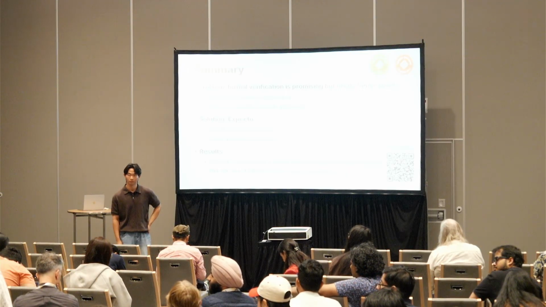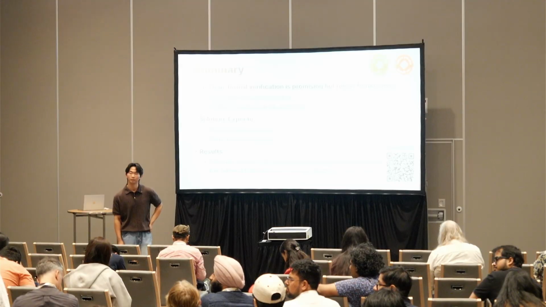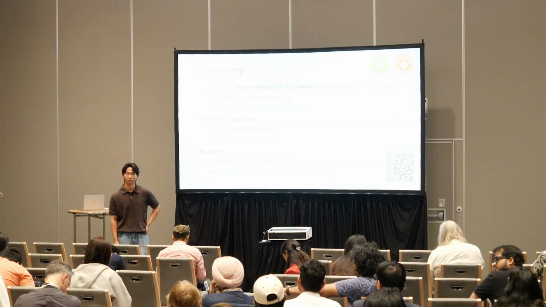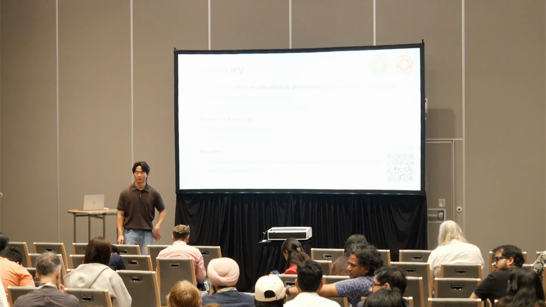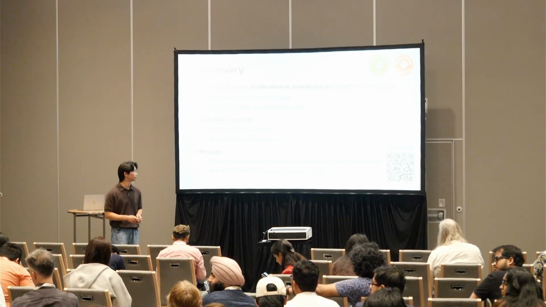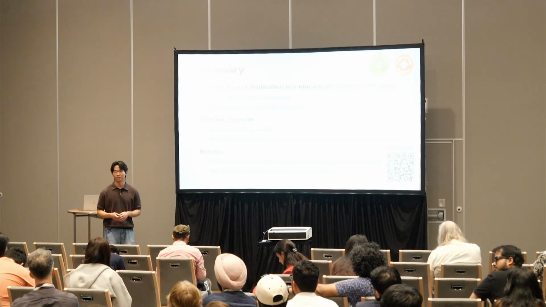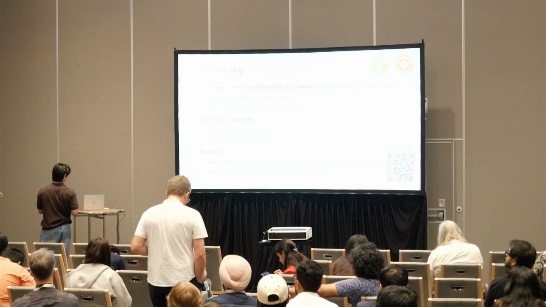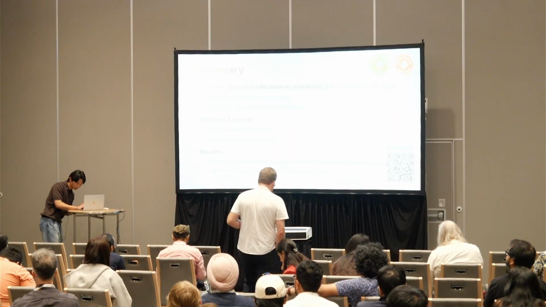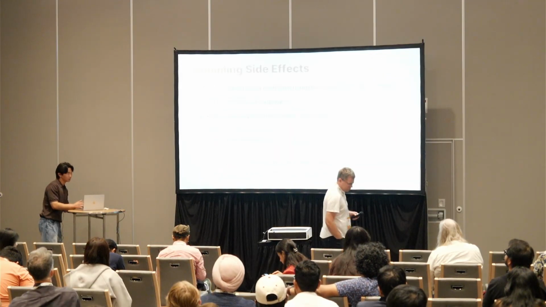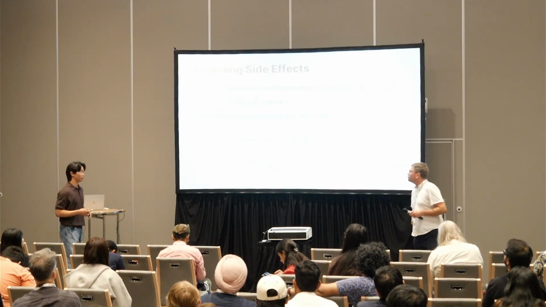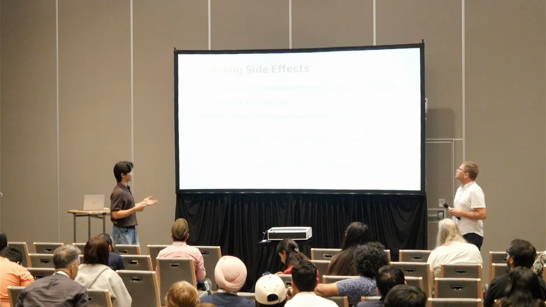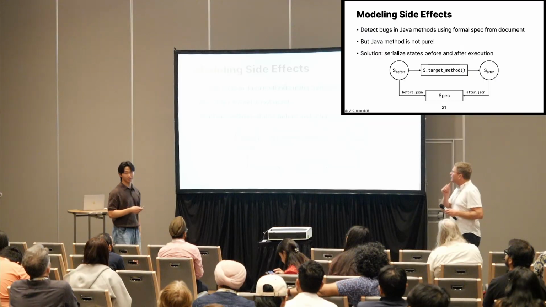So that's one difference. But my question is, for the Python and Java expressions, how did you get them to Z3? Did you have a DSL to convert them to Z3? Because it's not clear how you convert arbitrary Python or Java to Z3. Basically, we use a DSL for writing specifications, and for Java, because we use our own DSL, we cannot directly apply our DSL to detect bugs in Java methods.